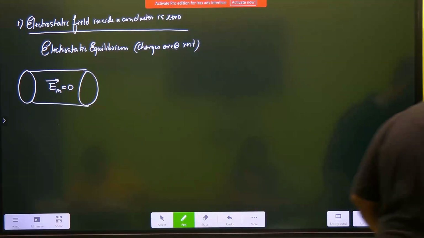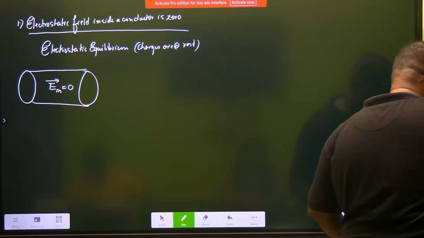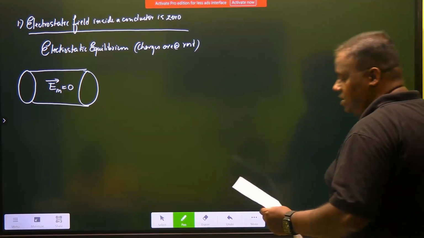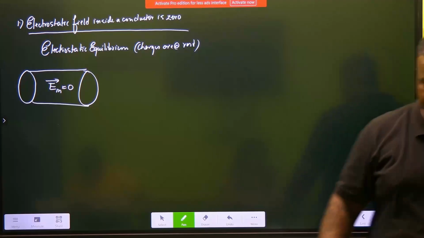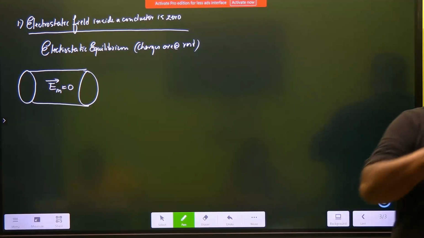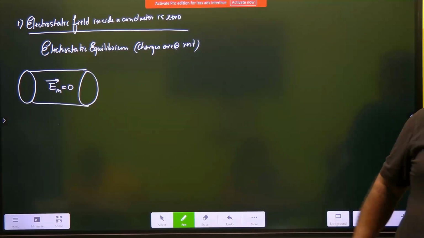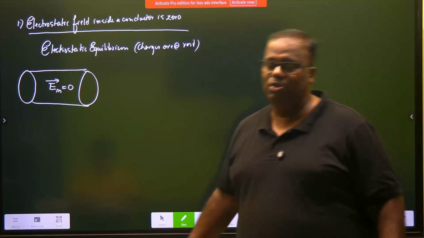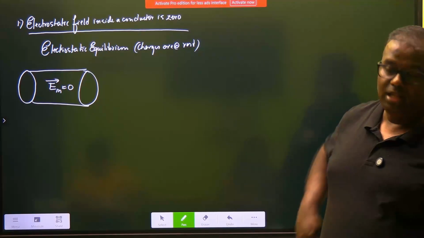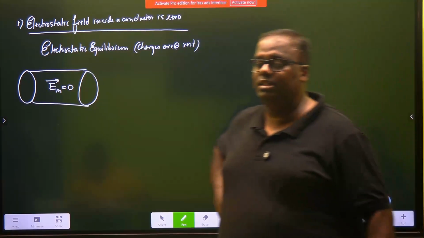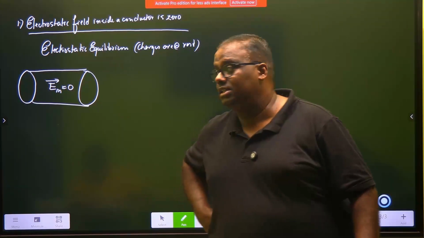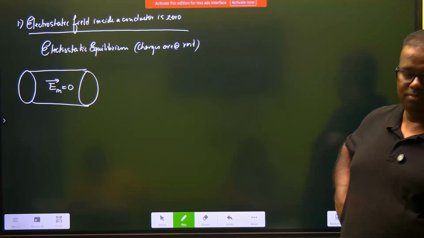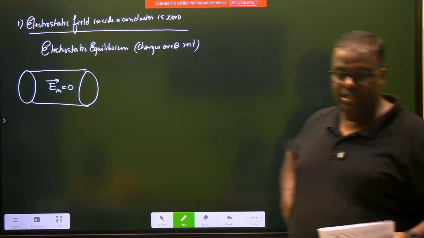electrons rearrange themselves in such a way that the electric field inside the conductor is cancelled. Did you remember you wrote one line, redistribution? All these will be rearranged themselves in such a way that electric field inside the conductor is cancelled.